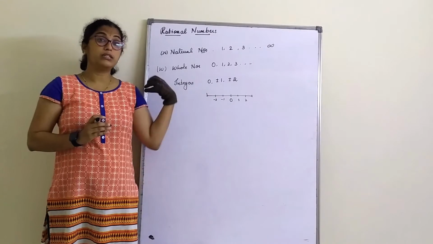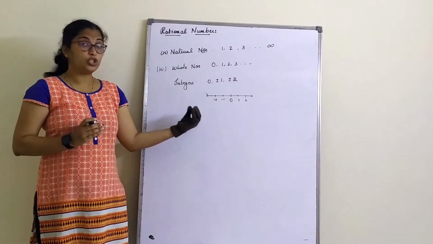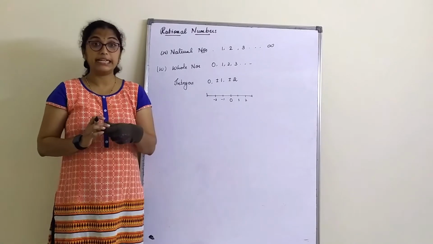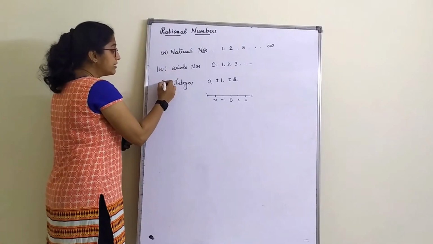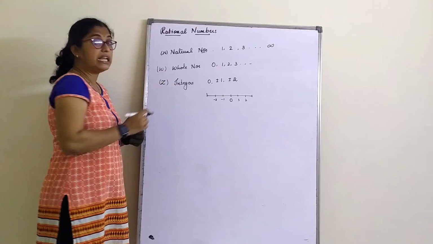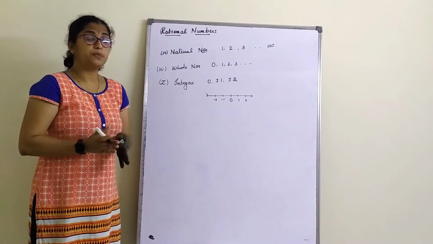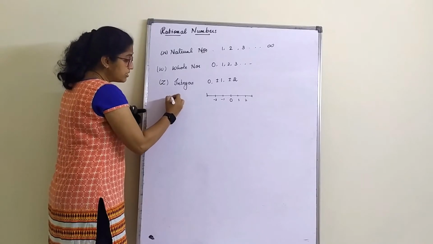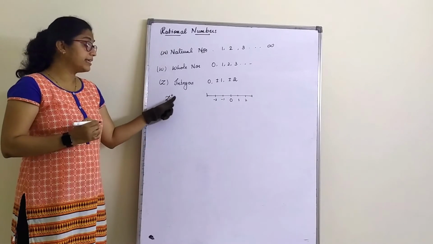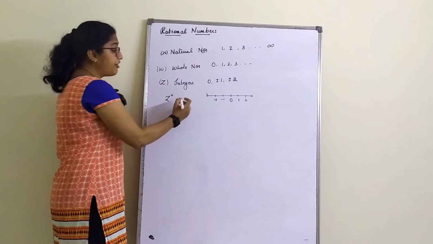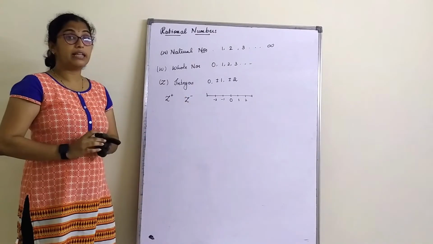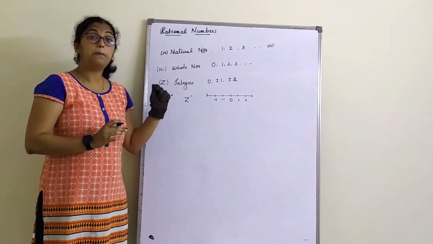So the set of positive and negative natural numbers including 0, we term as integers. Integers are denoted by a capital letter Z. If I have to denote only the positive integers, I will denote that by Z plus, and only negative integers by Z minus.